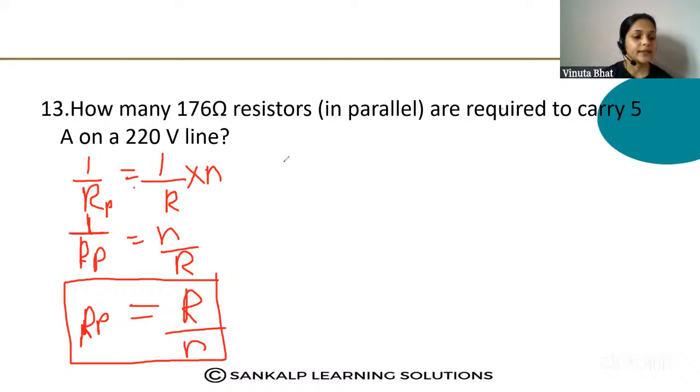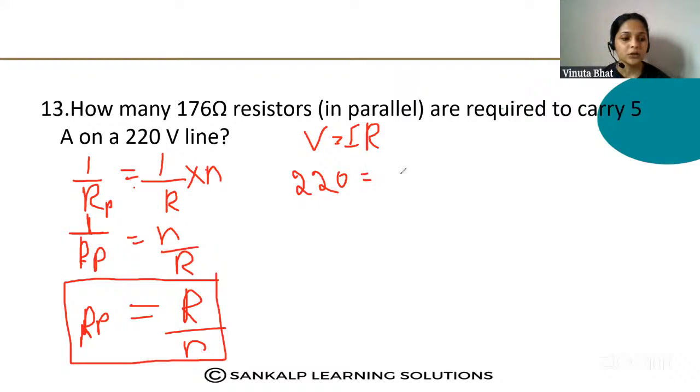Next, what do we have to do? Write down the formula V is equal to IR. We know the value of V. How much? 220 volt. And you know the value of current, that is 5 ampere.